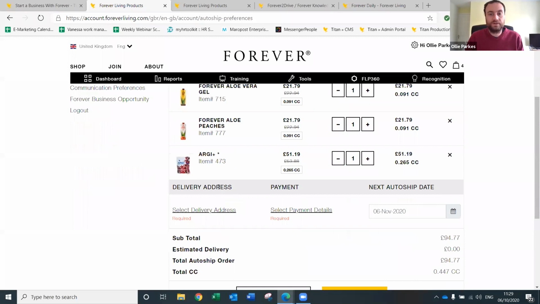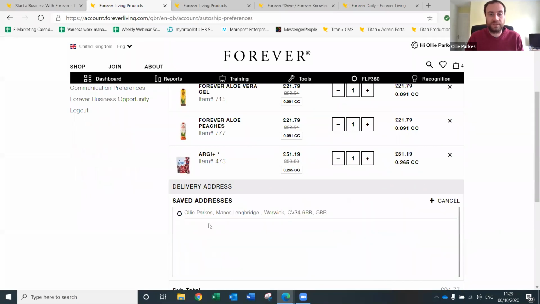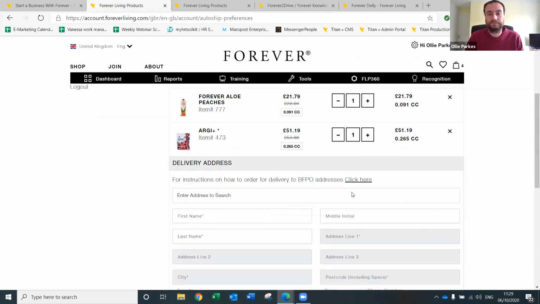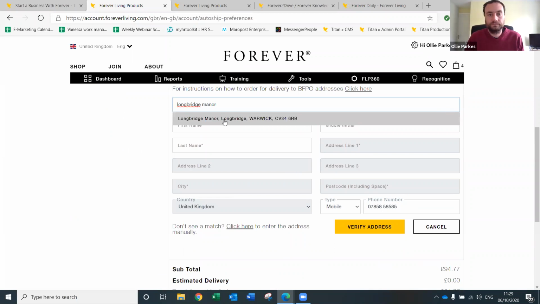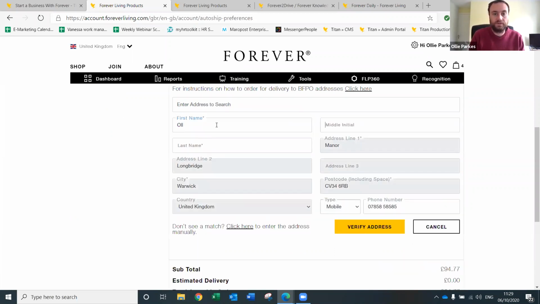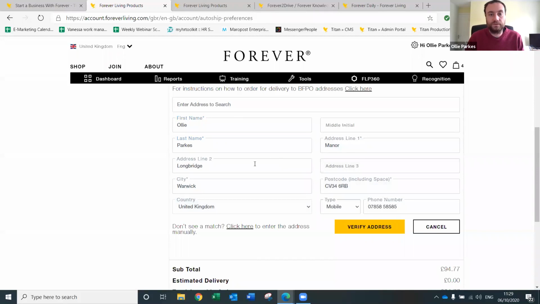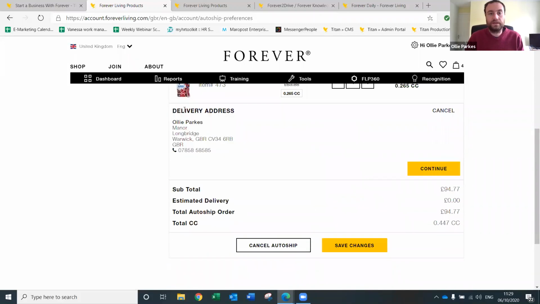Then you set your delivery address. If you click on select delivery address, you can either use the saved address, and I'll go into that in a second, or you can just press the plus button here to add a new one and then type in your details there. So let's use the search function. Let's just go for Longbridge Manor. There we go. Type in your name, or if you're sending this to a customer, type in their name. Type phone number, make sure the address is correct. If it's not, then click here and it will open up these fields, and then you press verify address. And there you go, there's your delivery address in there.